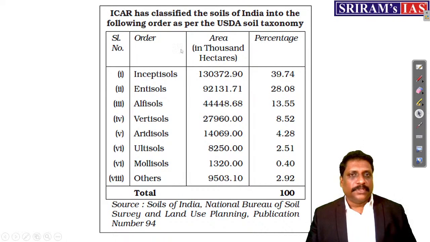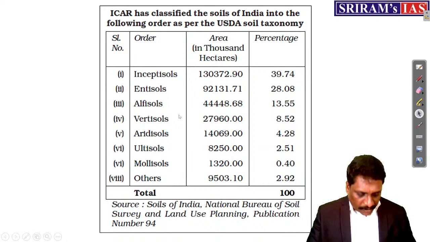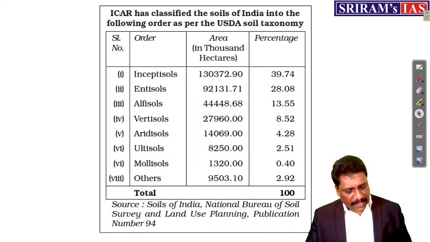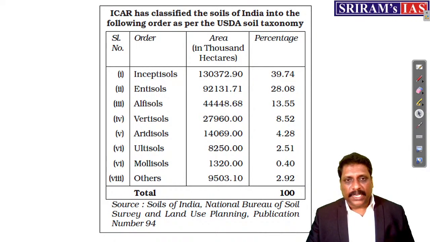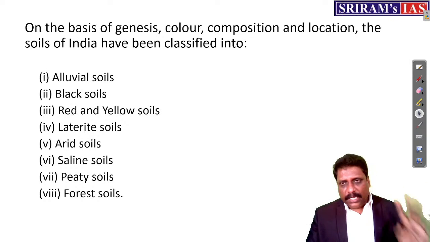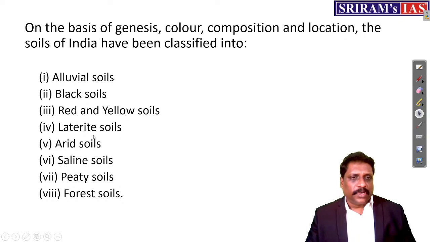But the good thing, I'll tell you, this is not needed. What is needed for us is the color-based classification, genesis-based classification, and texture-based classification. In that, we have 8 types of soil. What are they? Alluvial soil, black soil, red and yellow soil, laterite soil, arid soil, saline soil, peaty soil, and forest soil. See, the name itself gives you the idea. When we talk about, for example, alluvial soil,